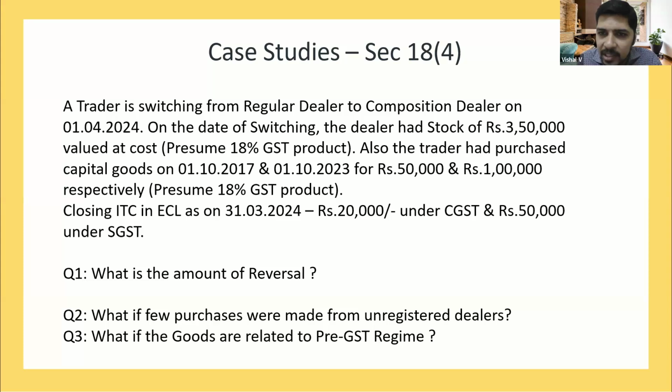So in this particular case, let us suppose the purchase of 3.5 lakhs, out of which 1.5 lakhs is from an unregistered dealer and 2 lakhs is from a registered dealer. This is the known fact. Let us suppose we have a fact where it is unknown how much is registered and how much is unregistered. So how will the reversal be calculated? Whether the reversal will still be applicable on the full 3.5 lakhs? Anyone?